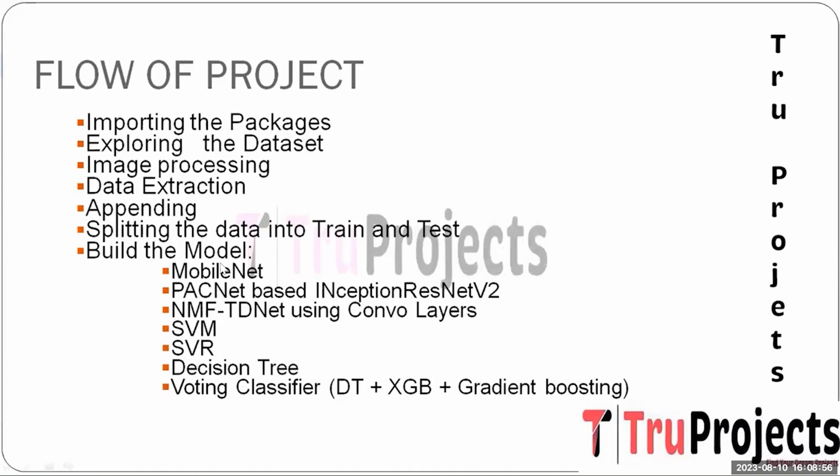And the next step is building the model. Various models are built. The first one is MobileNet. It is a pre-trained convolutional neural network architecture designed for efficient and lightweight image classification tasks. In the context of this project, it is fine-tuned to classify the Alzheimer disease based on the extracted features. And the next one is PAC-net based Inception ResNet v2.